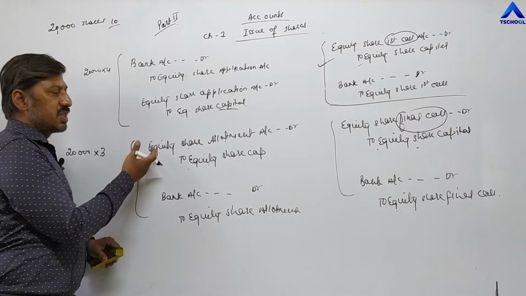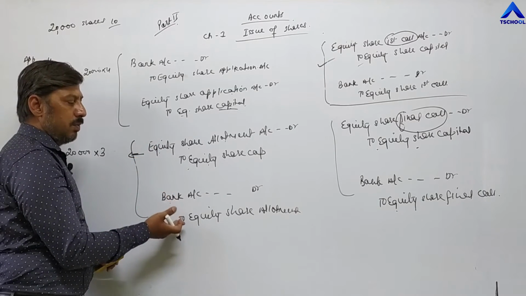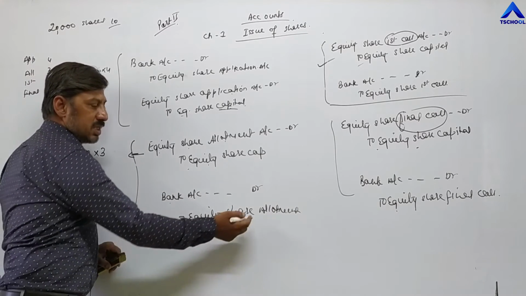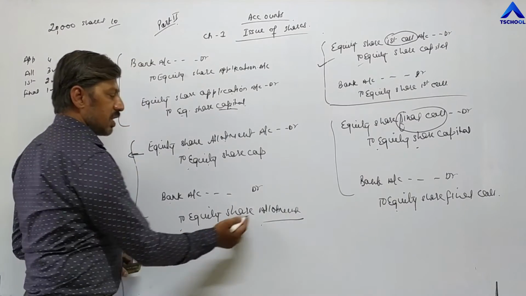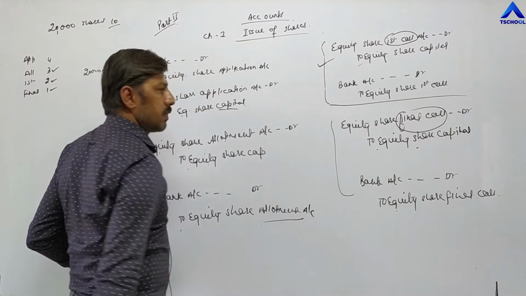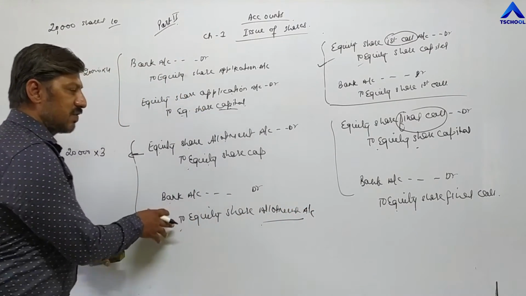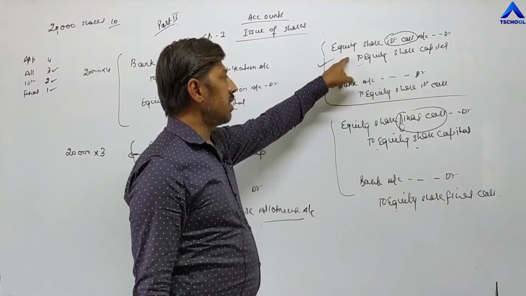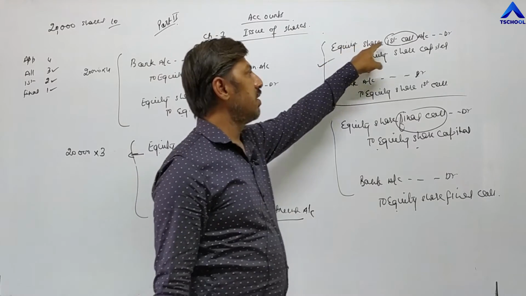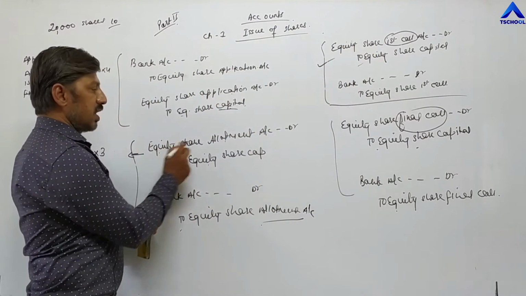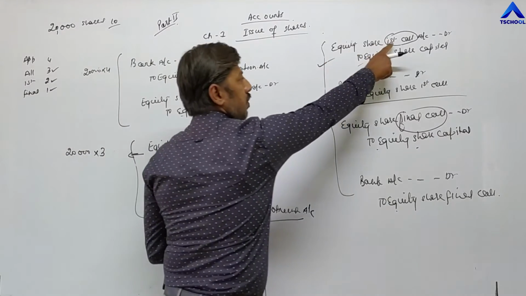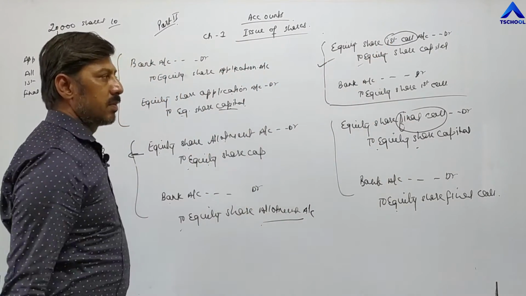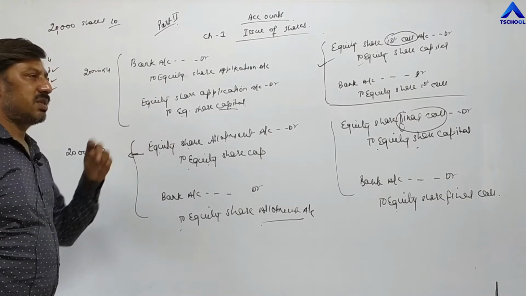Next, when the company receives the second installment, bank account debit to equity share allotment. With bank they have to write the name of the installment, and the name of the installment is allotment. So equity share allotment account. As soon as they receive the second installment, they will pass the first call amount entry in advance, equity share first call. Same entry we are repeating: equity share allotment account debit, here equity share first call account debit, here equity share final call debit. The same entry we have to repeat. So in this way you have to pass entry.